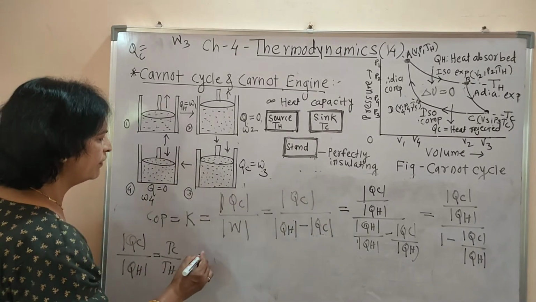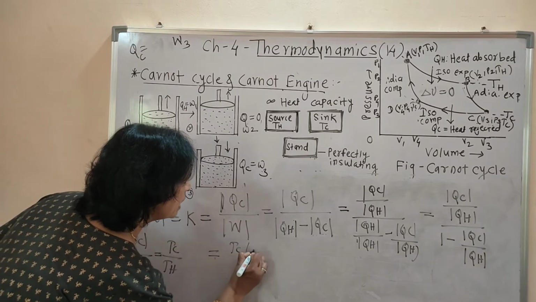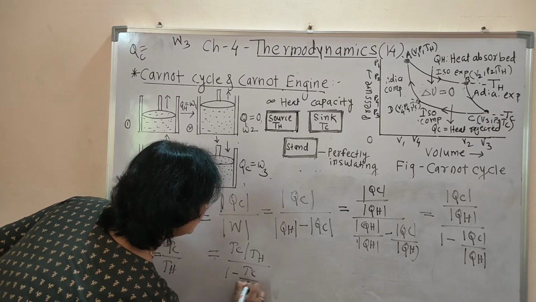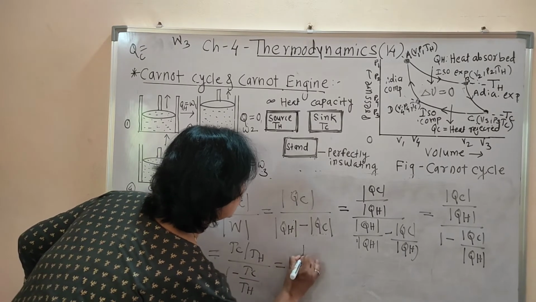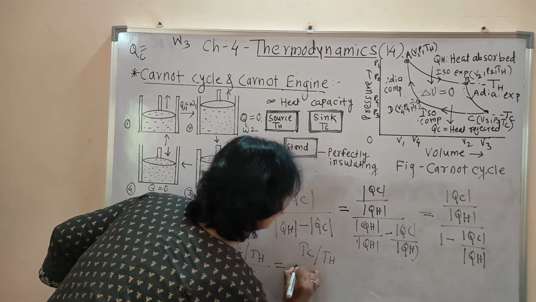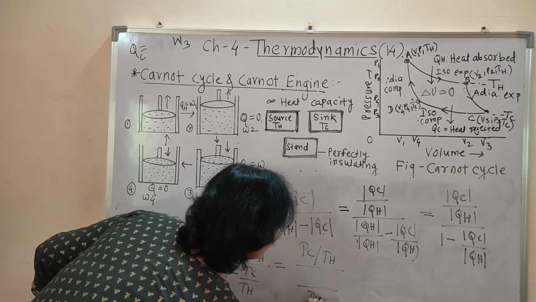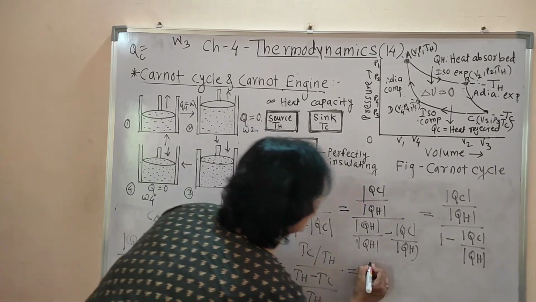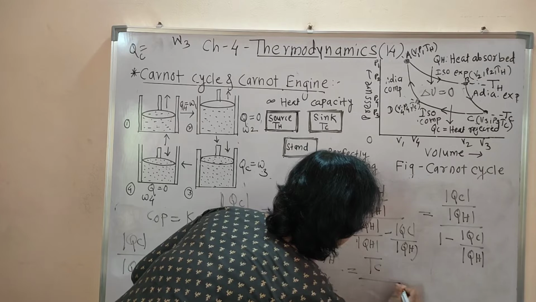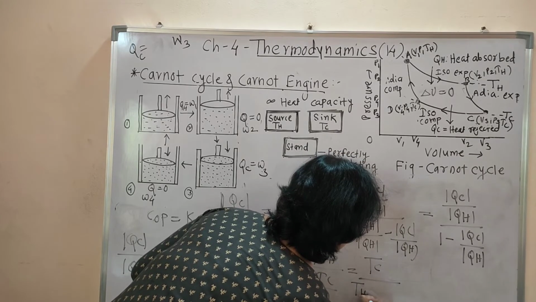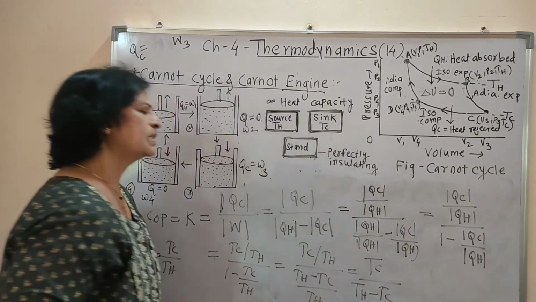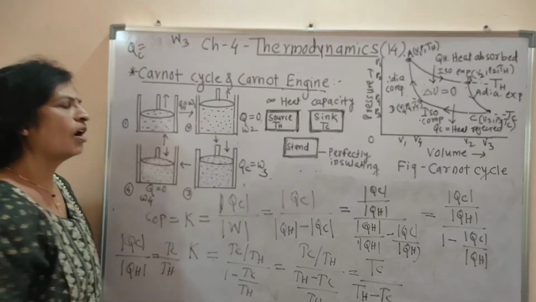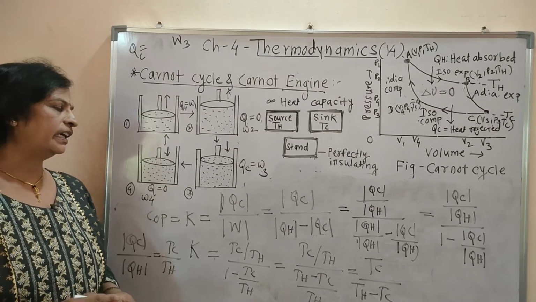If we substitute that value, then TC by TH divided by 1 minus TC by TH becomes TC by TH divided by (TH minus TC) by TH, and this TH gets cancelled, giving TC divided by TH minus TC. This is the formula for the coefficient of performance of a Carnot refrigerator.